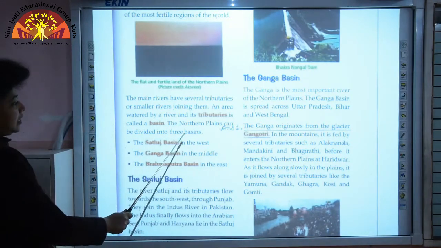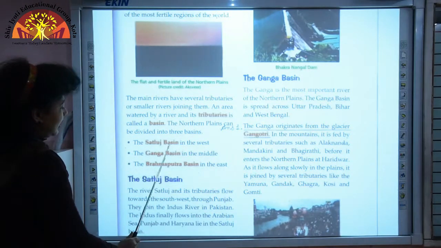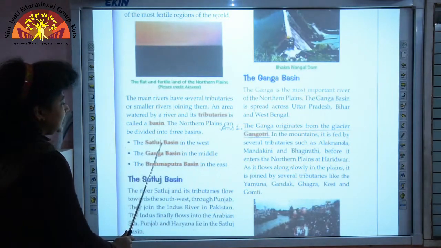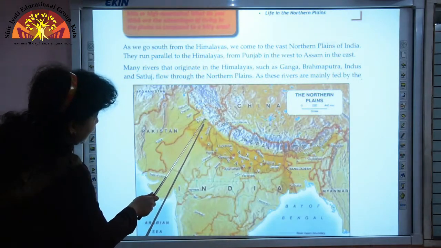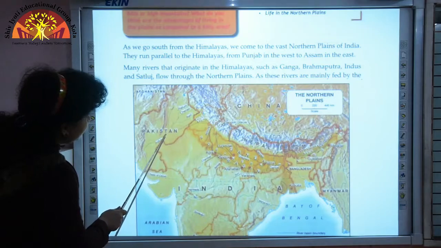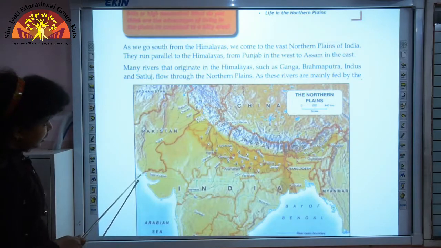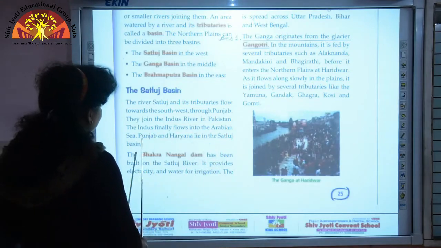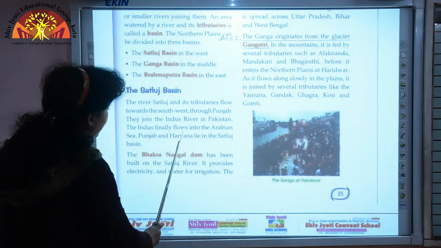So the 3 basins of the northern plains are 1. The Satluj basin, 2. The Ganga basin, and 3. The Brahmaputra basin. Let us first discuss the Satluj basin. The Satluj river flows through Punjab, and after flowing through Punjab, it enters Pakistan and joins the Indus river, and after joining the Indus river, it flows into the Arabian Sea. The 2 states that lie in the Satluj basin are Punjab and Haryana.